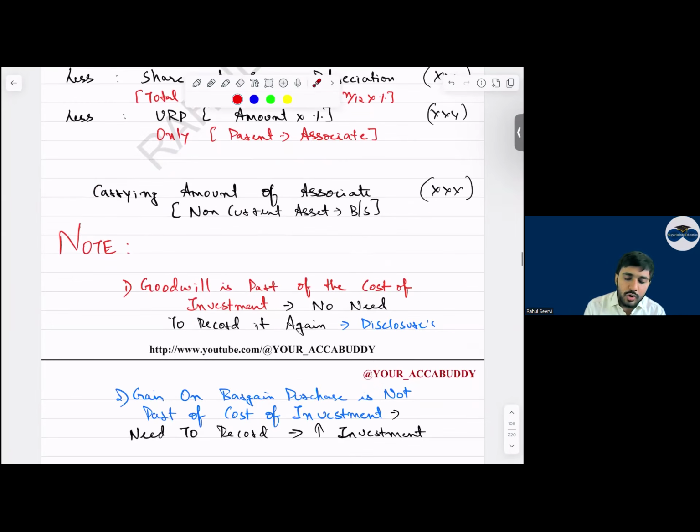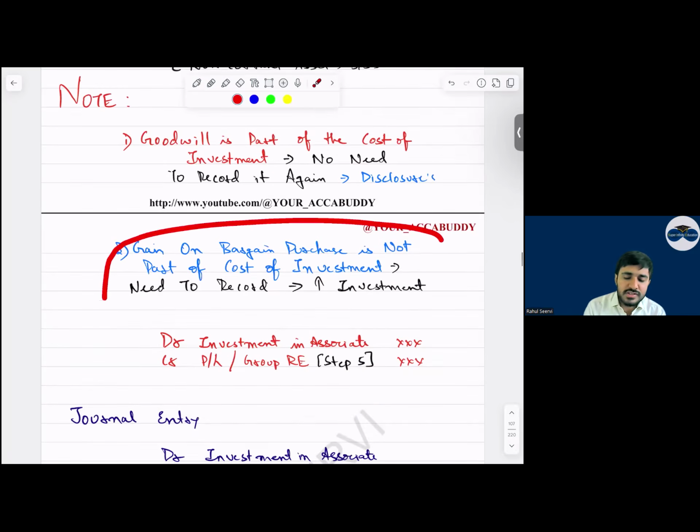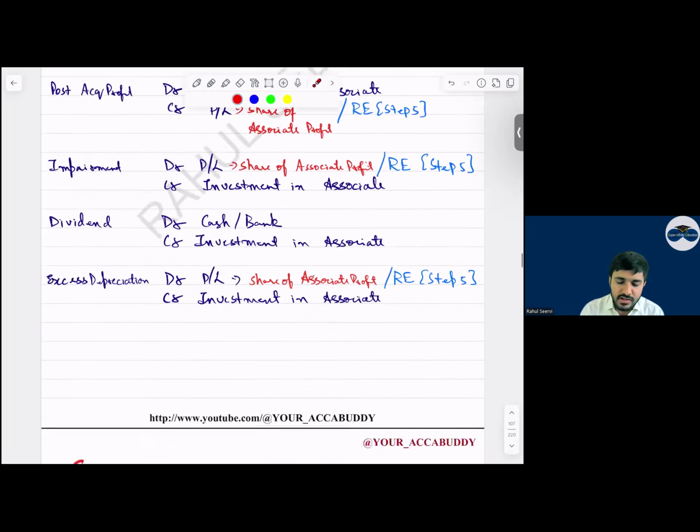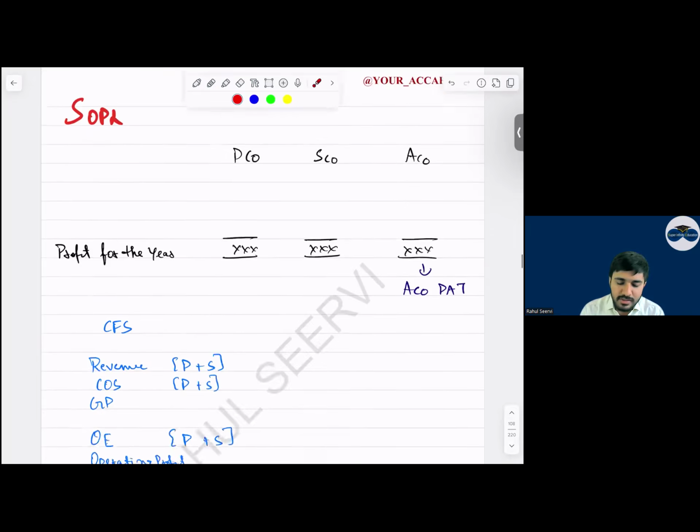See the note: goodwill is part of the cost of investment, so no need to record it again. Only disclosure should be given. Gain on bargain purchase is not part of the cost of investment, so it needs to be recorded. Debit investment, credit P&L or group retained earnings. This point has been tested for 5 marks in your pre-mock. Other than this, nothing. These are the journal entries which we mentioned. Now, in the exam, how will this be tested?